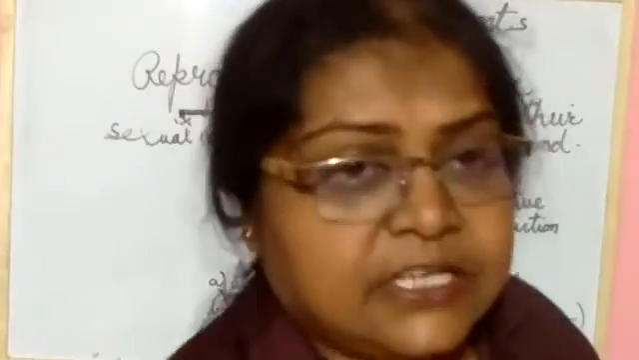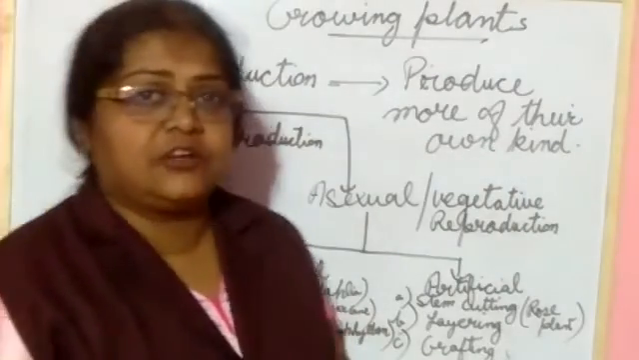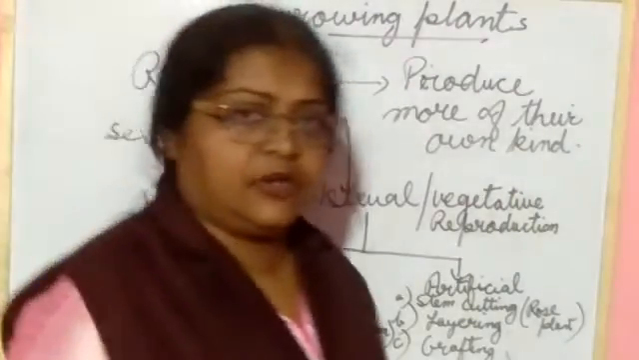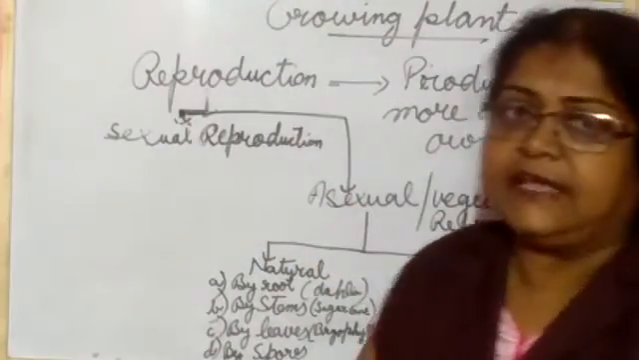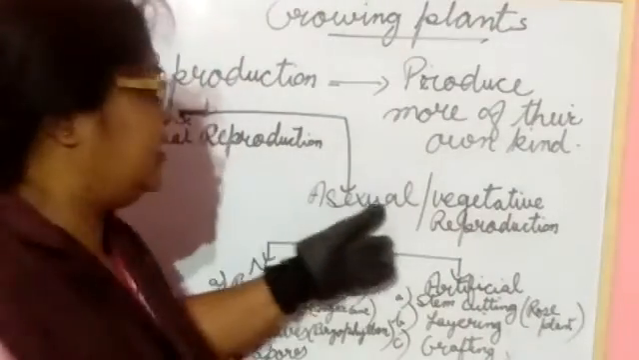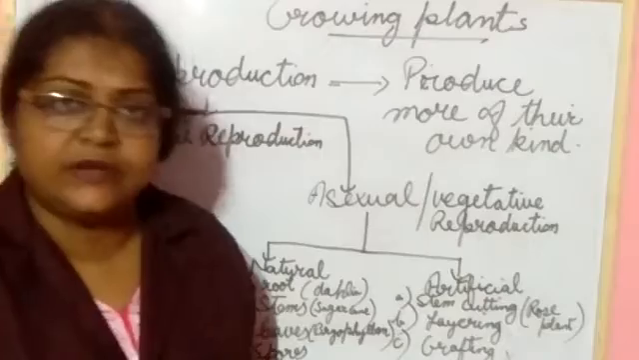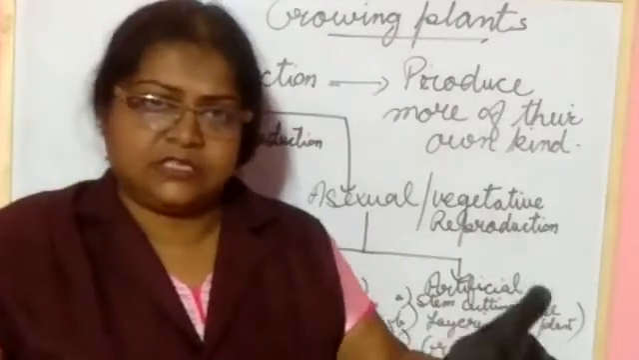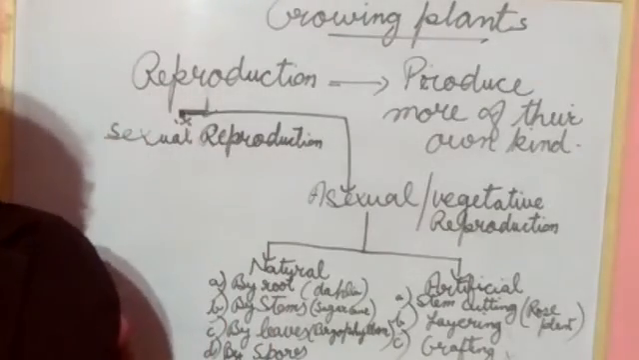So if I tell you to draw the flow chart of reproduction, then you will draw it this way. First you will write reproduction. Then reproduction is done in two ways. One is sexual reproduction, next one is vegetative reproduction or asexual reproduction. Understood? Reproduction is divided into two parts.